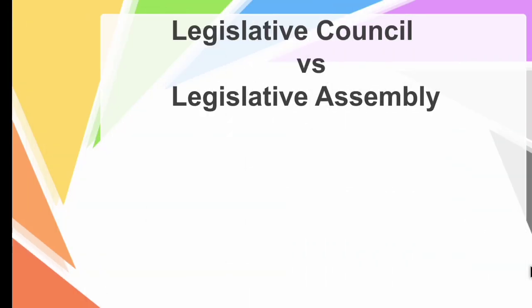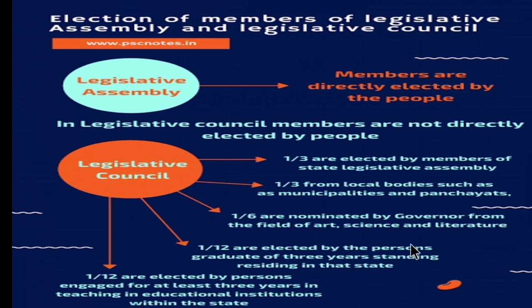Children, now let's see about the Legislative Assembly and Legislative Council. The members of the Legislative Assembly are directly elected by the people. As I said, the MLAs are elected by the people, whereas the members of the Legislative Council are not directly elected. In the Legislative Council, the members are not directly elected by the people.